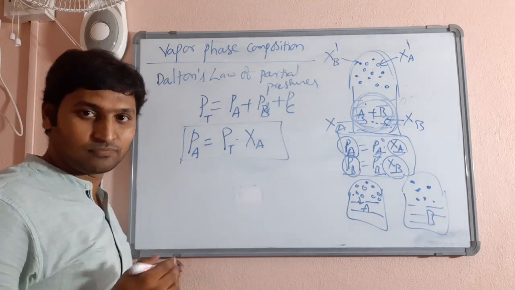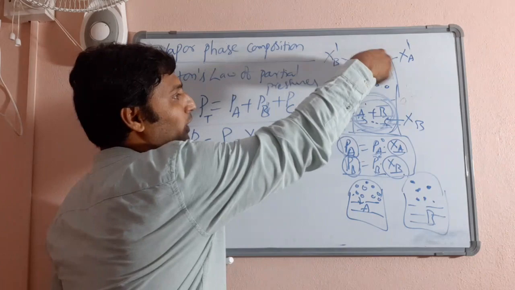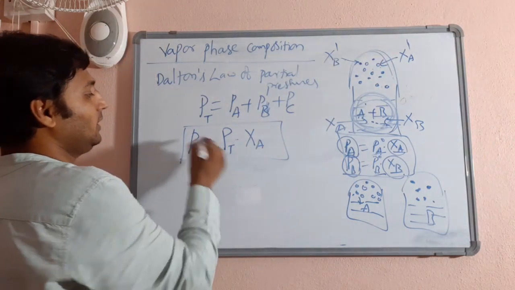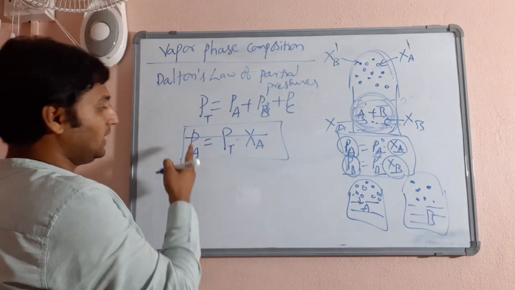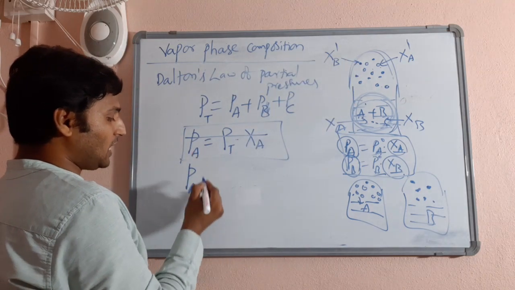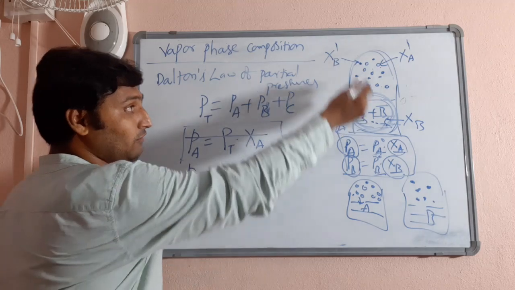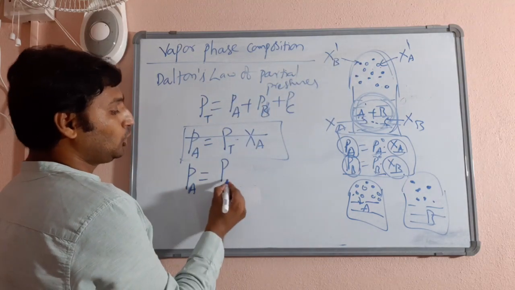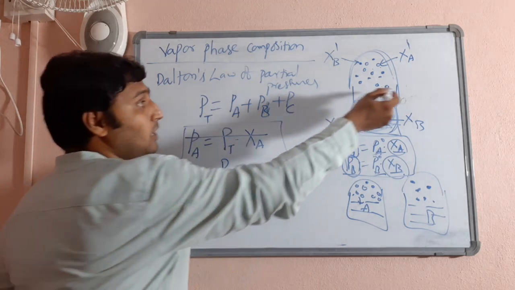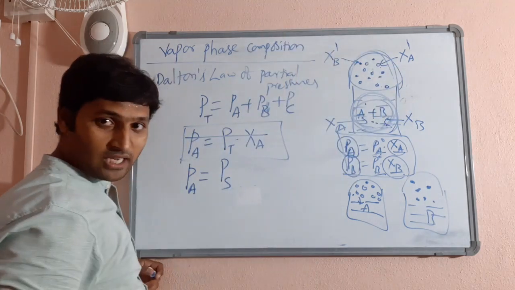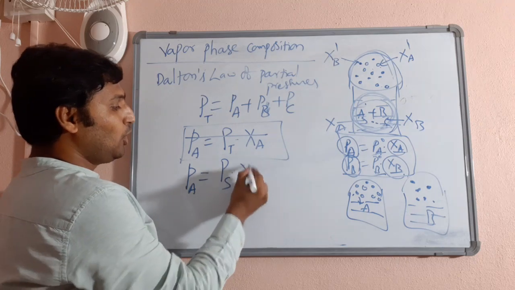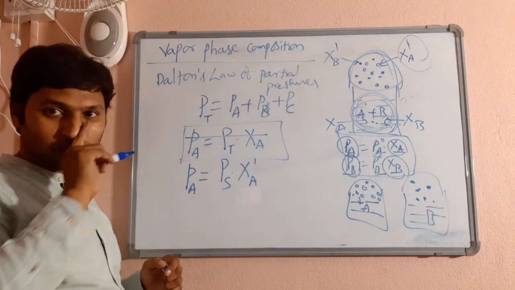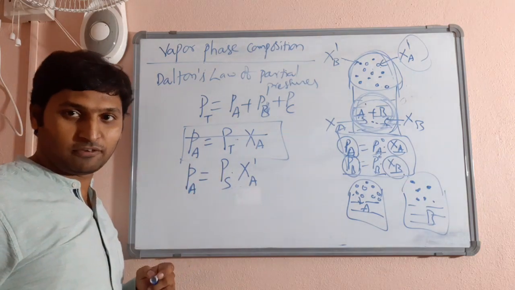This is the relation. Now, these are also a mixture of gases, right? Mixture of vapors. Therefore, if you apply it here, the partial vapor pressure of one of the component liquids in its vapor phase is equal to the total pressure of the solution, that is vapor pressure due to both the components, into the mole fraction of that component in its vapor phase.